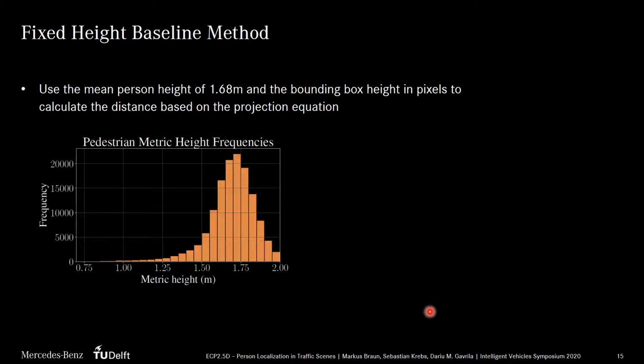We compare our network with a second baseline method where we assume each person to have a fixed height of 1.68 meters. This is the mean height in our dataset. The distance then is calculated using the projection equation and the bounding box height in pixels.